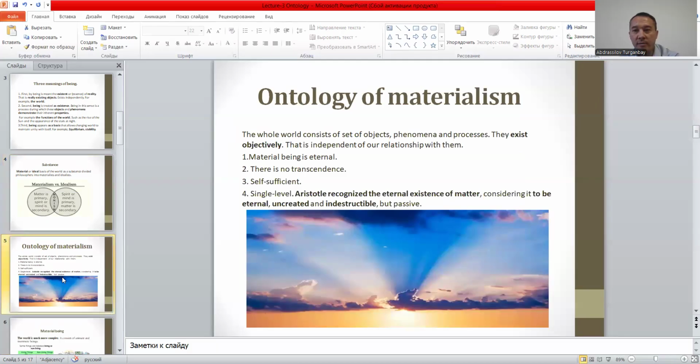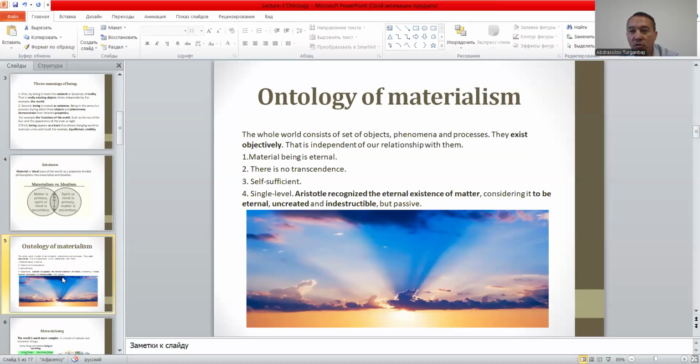So right now we are coming to the ontology of materialism. The whole world consists of a set of objects, phenomena, and processes. These are material. So the material beings, the things that we can see, exist objectively, that is, independent of our relationship with them. Yeah, material being, according to the materialists.